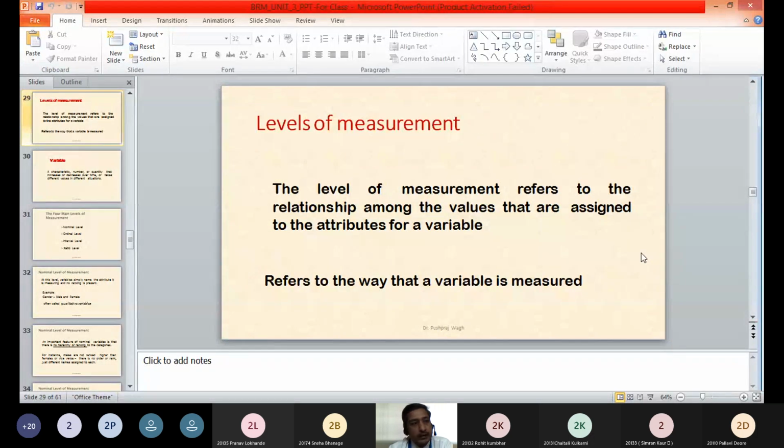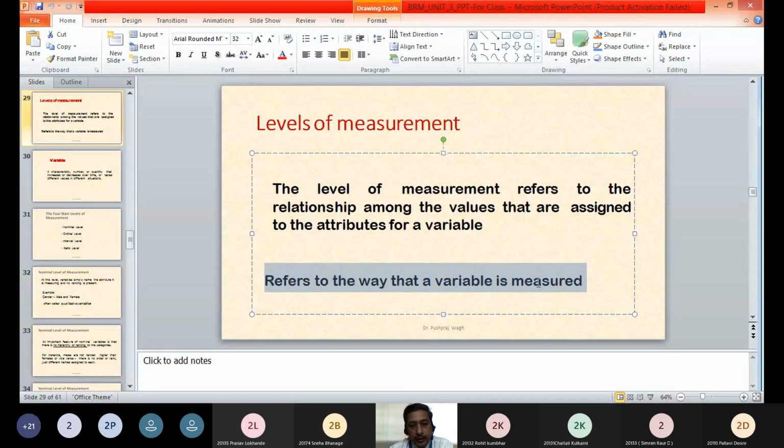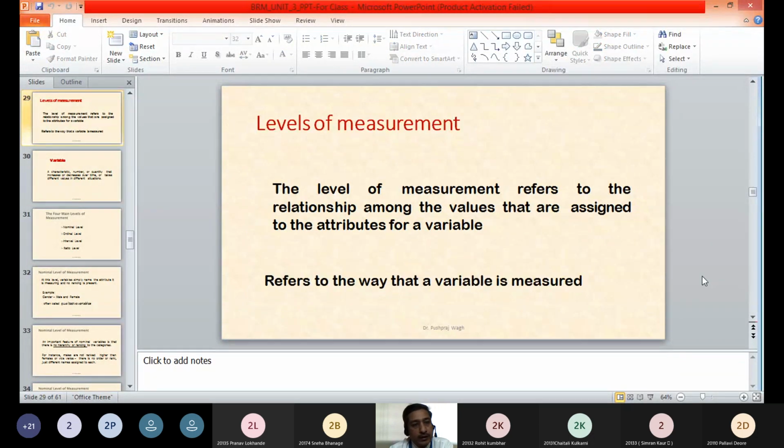And while assigning those values to those objects based on certain attributes, we follow certain guidelines or certain rules. Those can be called levels of measurement. There may be a different set of rules for different levels of measurement. This level of measurement can also refer to the way a variable is measured, how we measure a particular variable based on different characteristics. So the way or the method or the set of rules and guidelines can be called level of measurement. There can be different levels of measurement that we'll understand now.